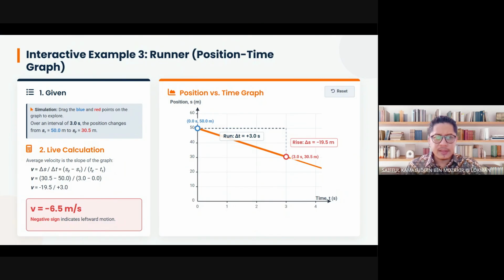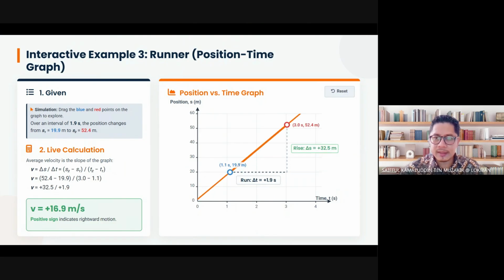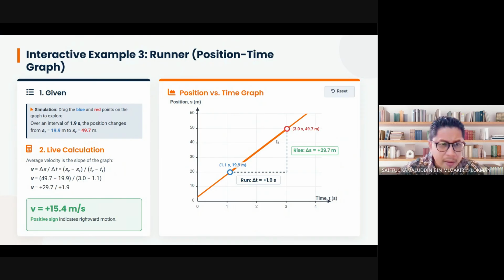Your graph is a simulation. You could drag the blue and red points on the graph to explore. See over here? You can drag this, you could drag that. Okay, so I could drag the blue and red points, but what do they mean? Over an interval of 1.9 seconds, the position changes from s equals 19.9.